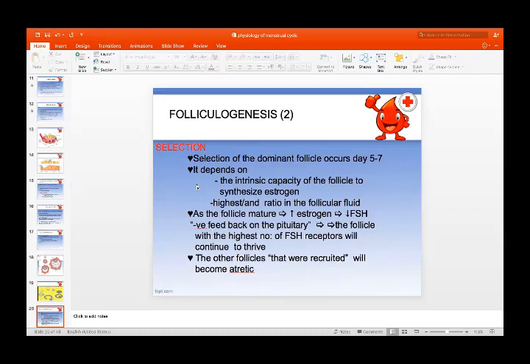At the same time, the follicle with the highest number of FSH receptors will continue to thrive. The other follicles that were recruited will become atretic. So only one follicle will survive and become a mature graafian follicle and lead to ovulation. The rest of the follicles will undergo atresia.